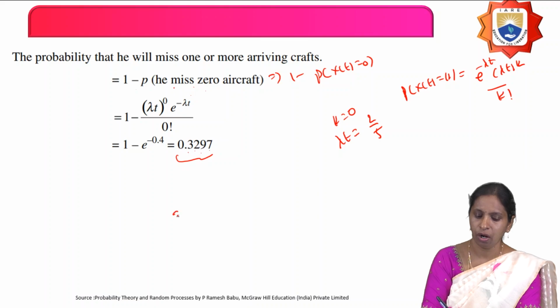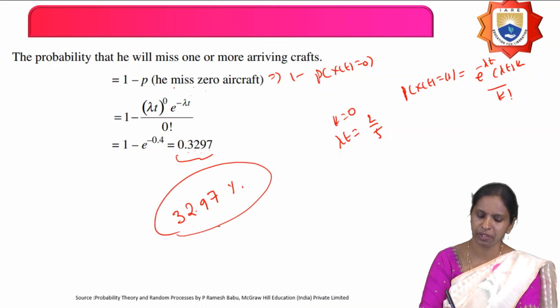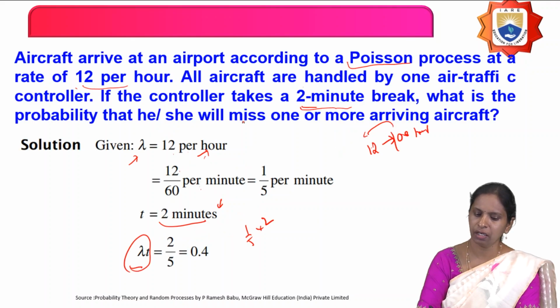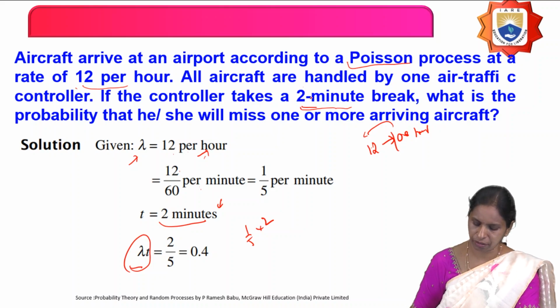Then what is the probability you get here? 0.3297. Therefore, what percentage chance is there that he or she will miss the aircraft if they take a 2-minute break? 32.97% chance is there that he or she will miss one or more aircraft if they take a 2-minute tea break.